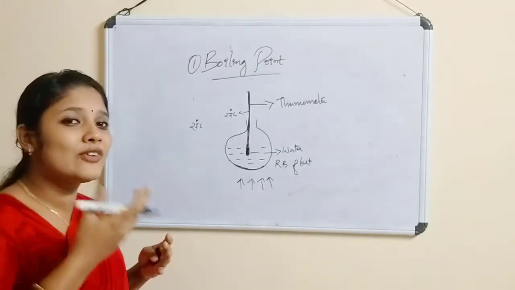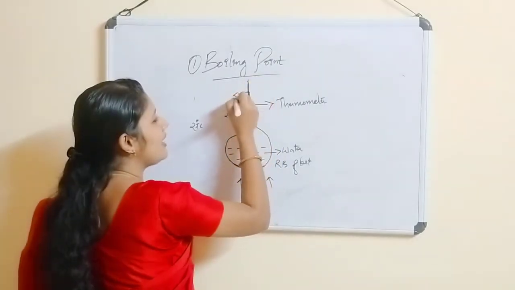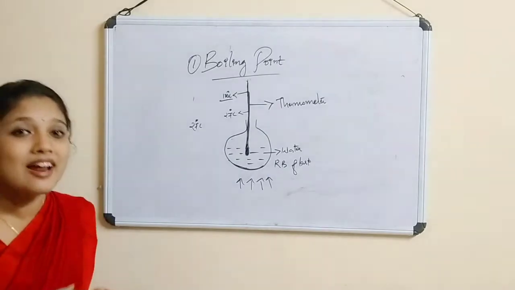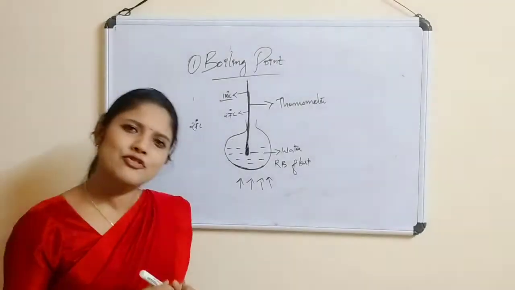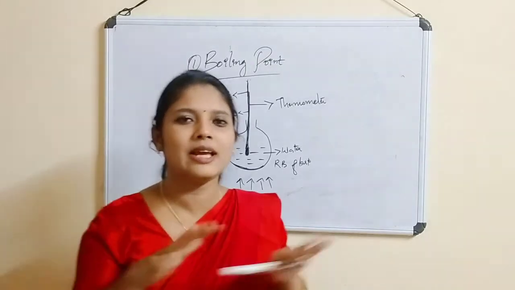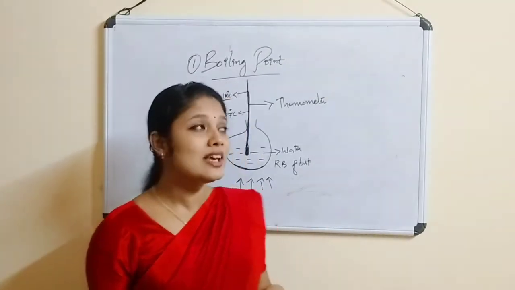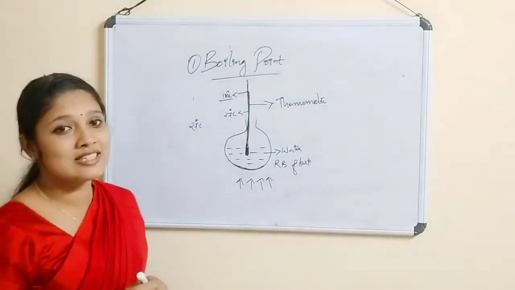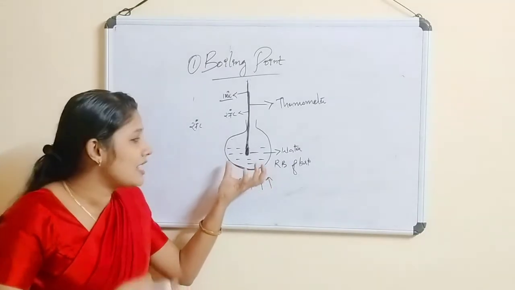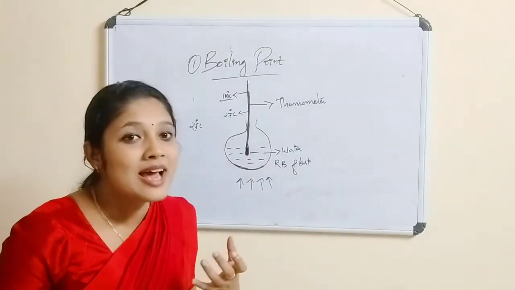Like that, it increased, and it reaches a level of 100 degrees Celsius. After reaching 100 degrees Celsius, it becomes stable. It becomes constant. It did not increase further. At that time we can see the water filled inside the RB flask will be boiling.